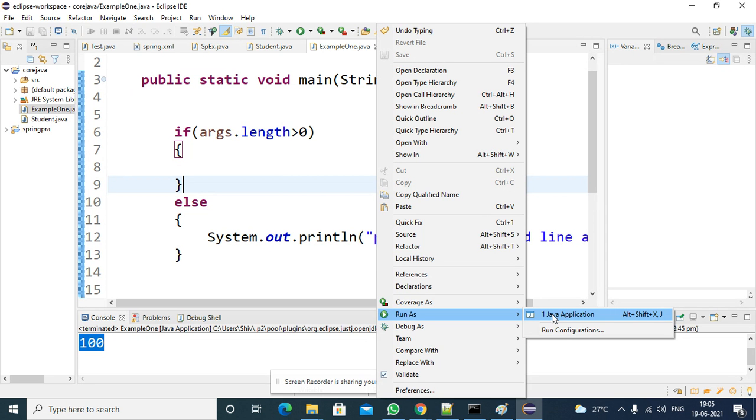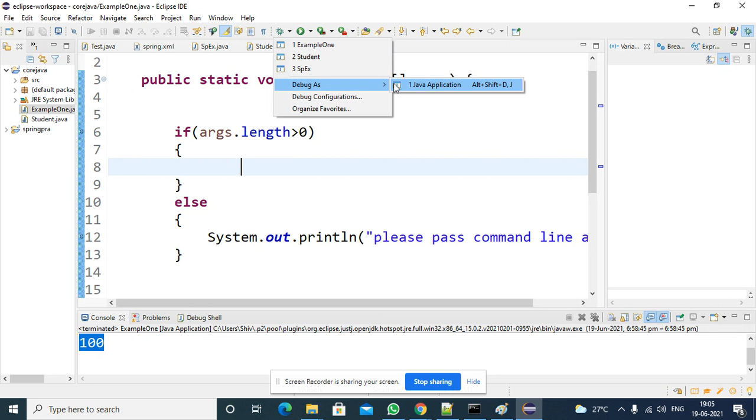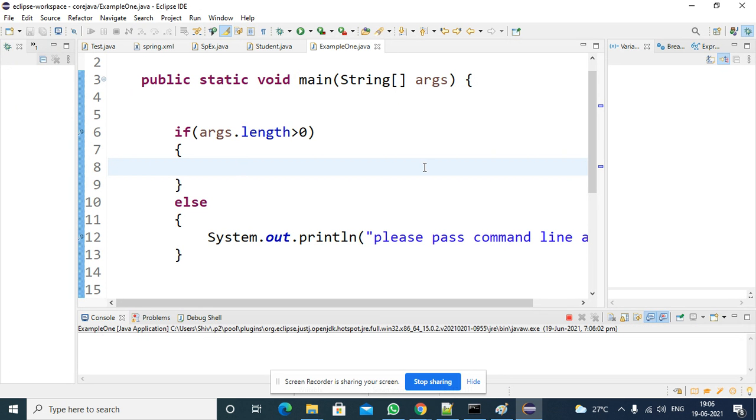So if I am executing this, you are not passing any value. If you have doubt, you just keep a debug point here. Run as a debugger. So debug, run as, I am not going to debug configurations. I am going to run debug as Java application.